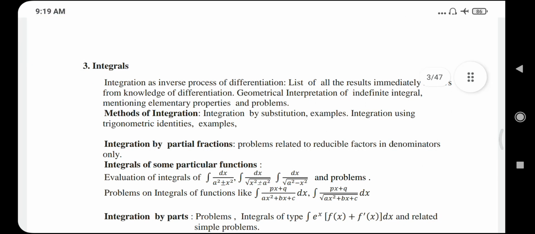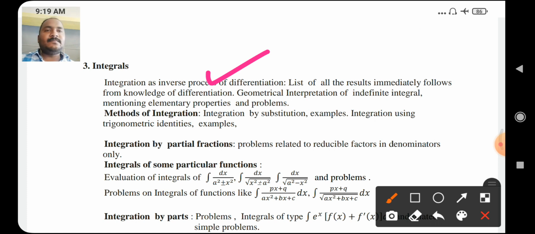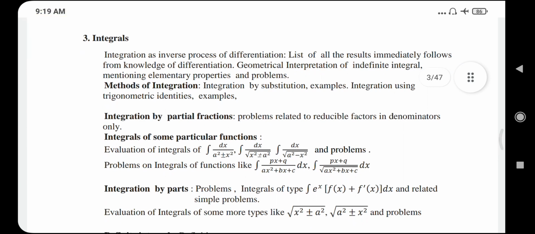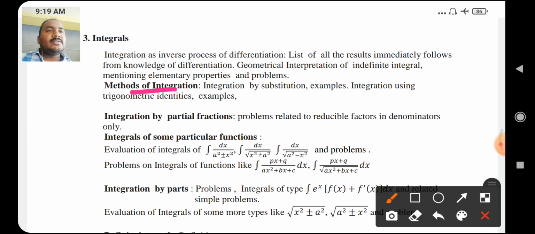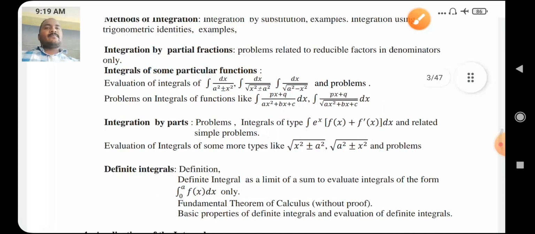Integration is the inverse process of differentiation. List of all the results immediately follows from knowledge of differentiation, geometrical interpretation of definite integral, mentioning elementary properties and problems. Next, methods of integration. There are 3 methods of integration. First one, integration by substitution method. Examples, integration using trigonometric identities with examples. Next, integration by partial fractions.